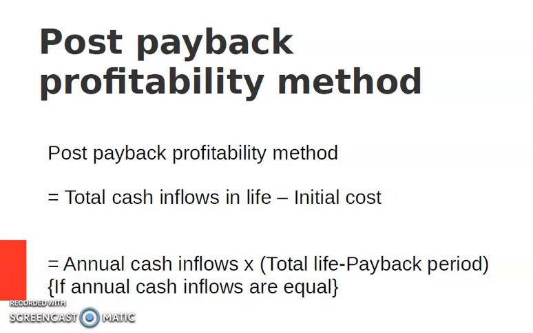Now, in case the annual cash inflows are equal, that is, you're getting the same return at the end of every year, you can use the second formula: annual cash inflows into, in the brackets, total life minus payback period. So if the total life is 8 years and the payback period is 5 years, 8 minus 5, which is equal to 3. So that is how it works if the annual cash inflows are equal. Alright. Now let us see a question to understand the post payback profitability method better.